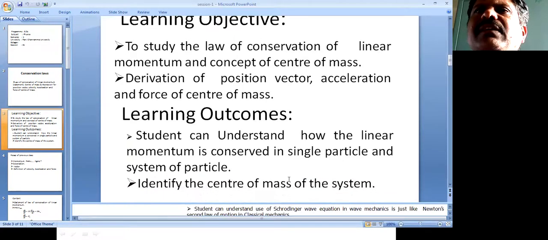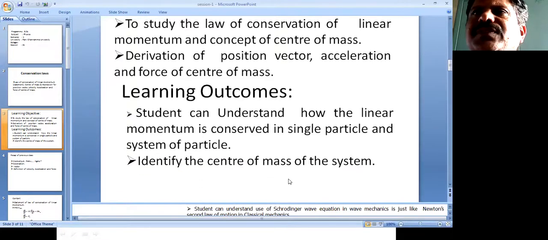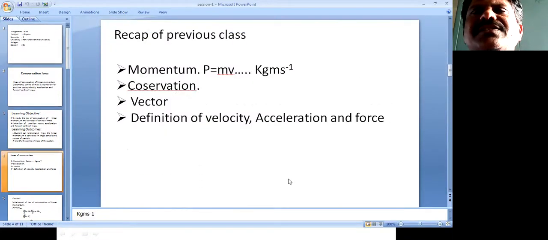So what is the meaning of momentum? How are we measuring this momentum? You observe this in your daily life. It is difficult to stop a fast-moving cricket ball rather than a slower moving ball.